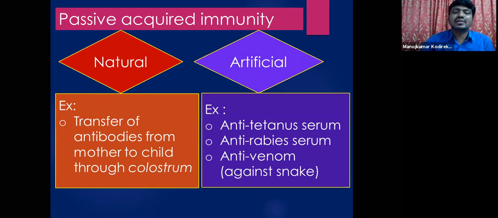She provides milk, and the initial milk produced by the mother soon after the delivery is called colostrum. This colostrum consists of antibodies, especially IgA antibodies.